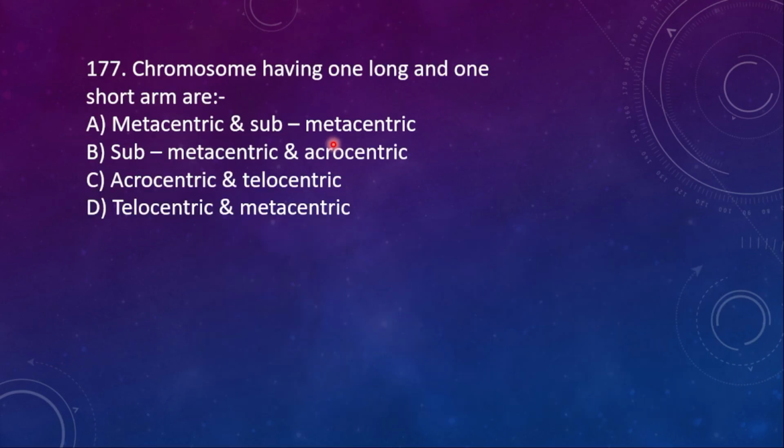Submetacentric. Next, 177. The chromosomes having one long and one short arm are: A, metacentric and submetacentric. B, submetacentric and acrocentric. C, acrocentric and telocentric. D, telocentric and metacentric. Here the right option is C, acrocentric and then telocentric.